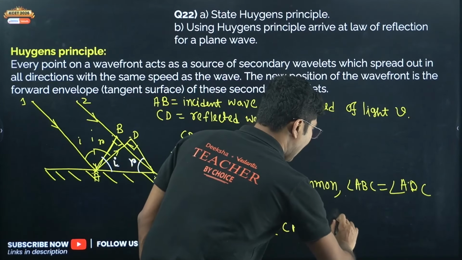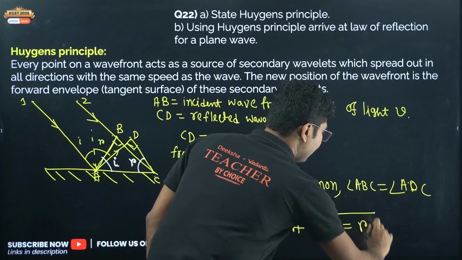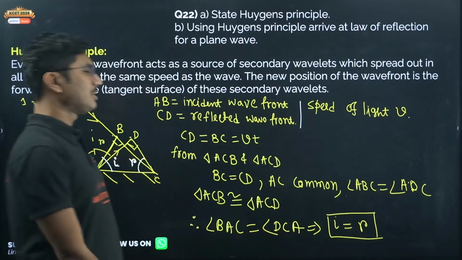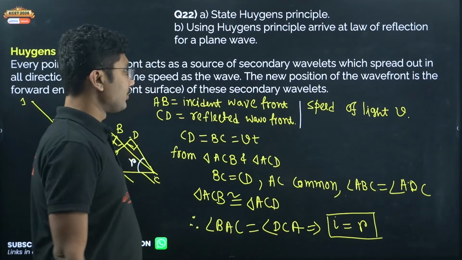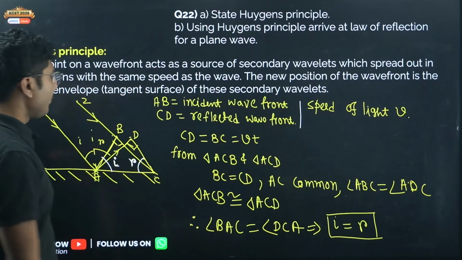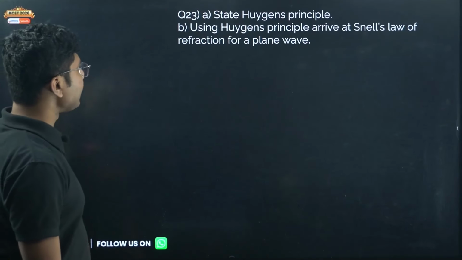So we can say that I equals R. This is the reflection of light. So this is hence proved. Hence proved. So this is the derivation of reflection of light. Now the next derivation is the same.